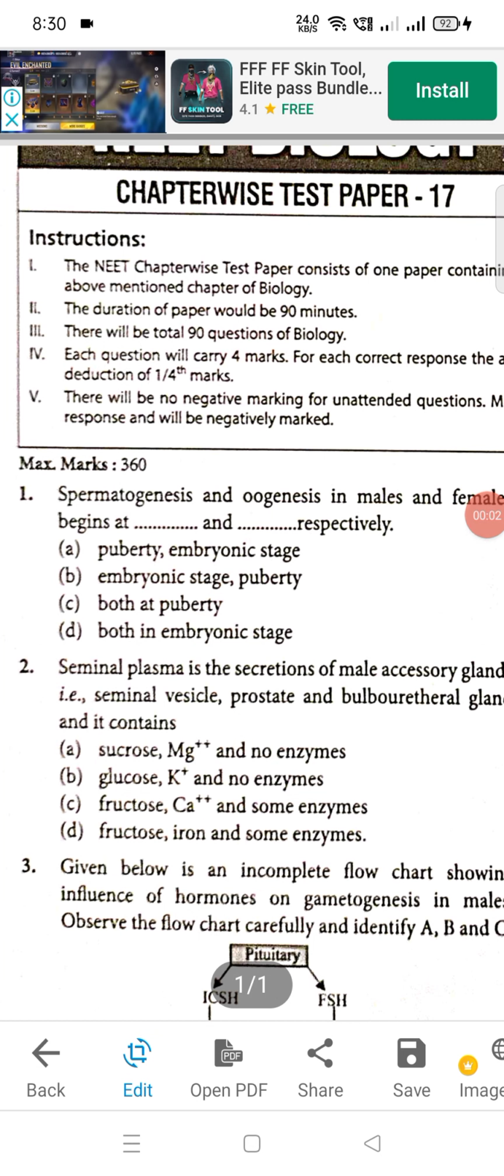Good evening, everyone. Today we are going to discuss video solution test paper 17 NEET biology.